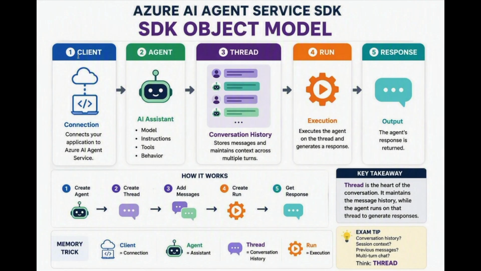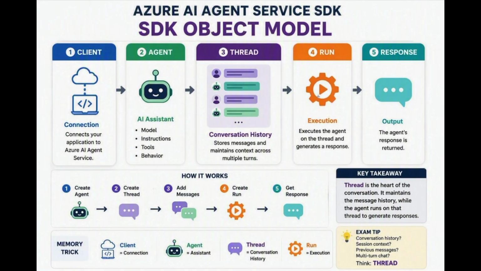Let's simplify the Azure AI Agent Service SDK. Client is nothing but connection. The client connects your Python application to Azure AI Agent Service. Agent is nothing but AI assistant. The agent contains model, instructions, tools, behavior. For example, you are a helpful assistant. That behavior belongs to the agent. Thread is nothing but conversation history. The thread stores messages and maintains context across multiple turns.